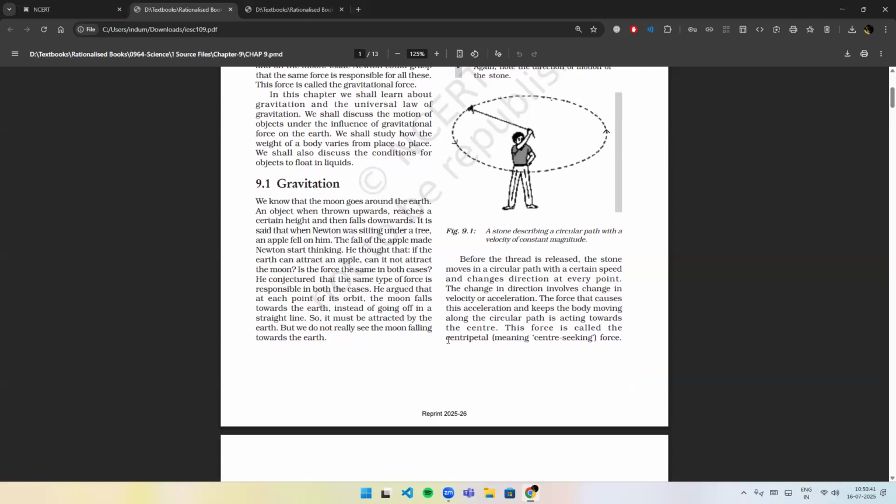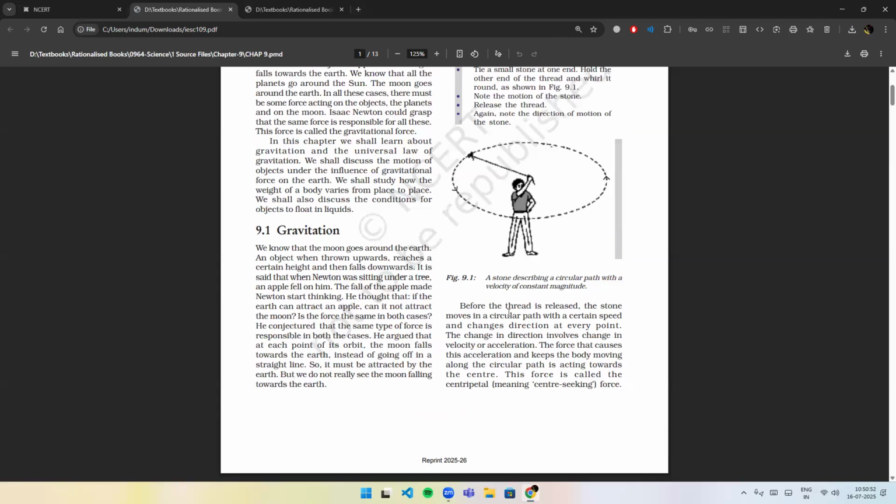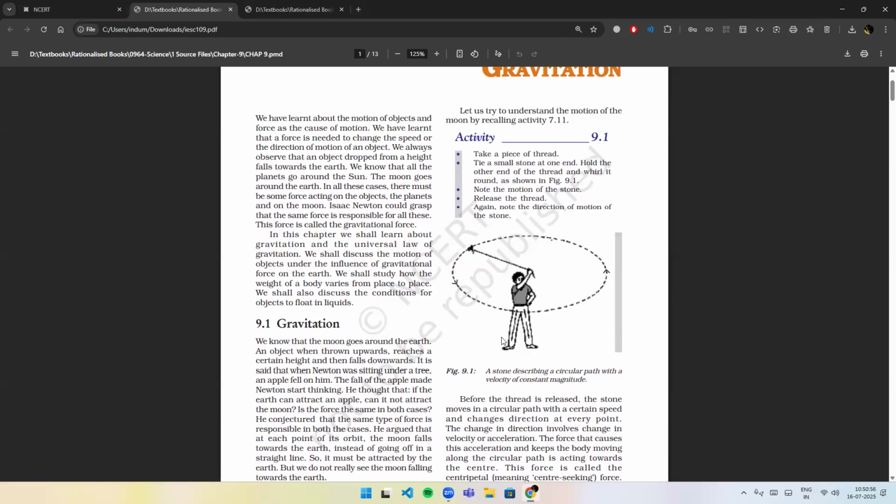He argued that at each point of its orbit, the moon falls towards the earth instead of going off in a straight line. So, it must be attracted by the earth. But we do not really see the moon falling toward the earth. Let us try to understand the motion of the moon by recalling activity 7.11.